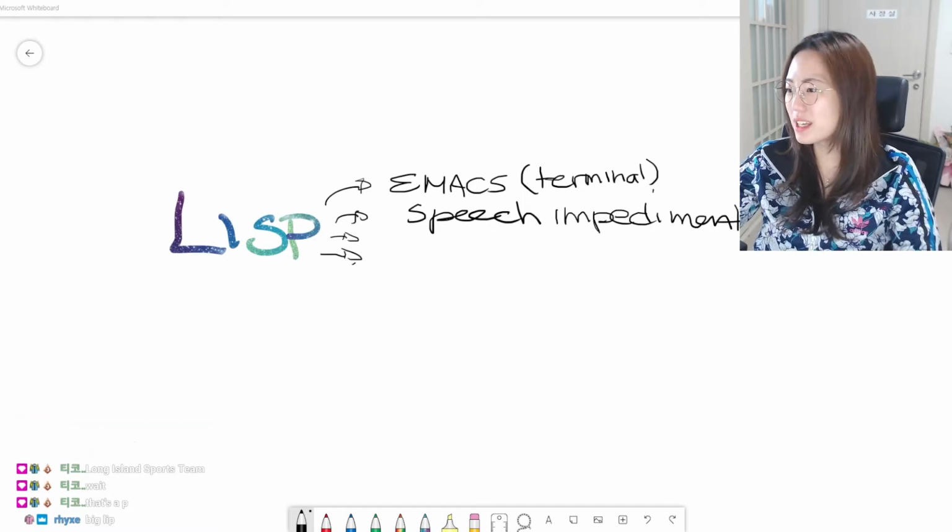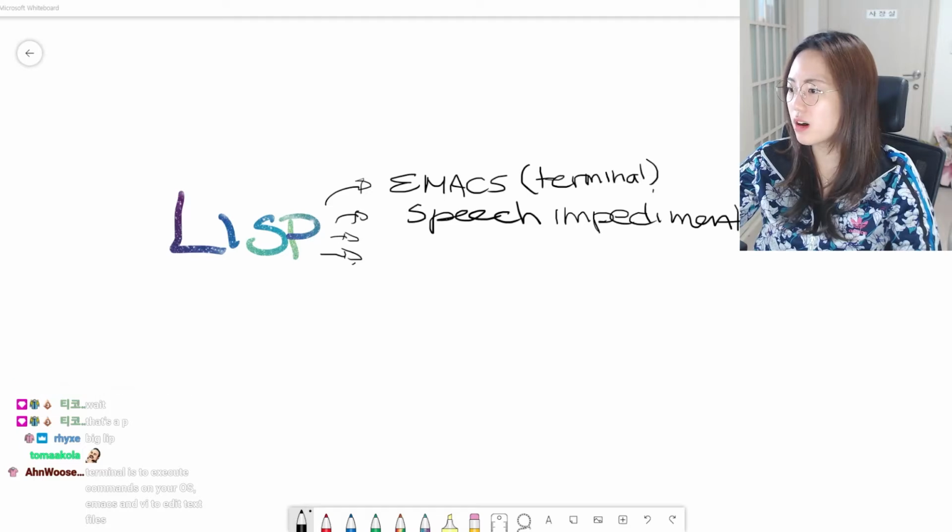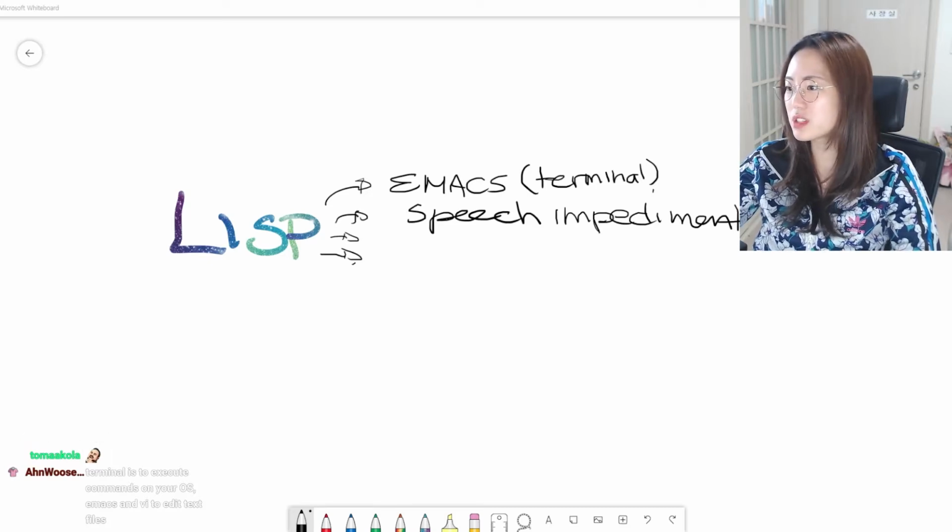Okay, so what Lisp is, guys, it's a family of programming languages with a long history and distinctive fully parenthesized prefix notation. Originally specified in 1958.